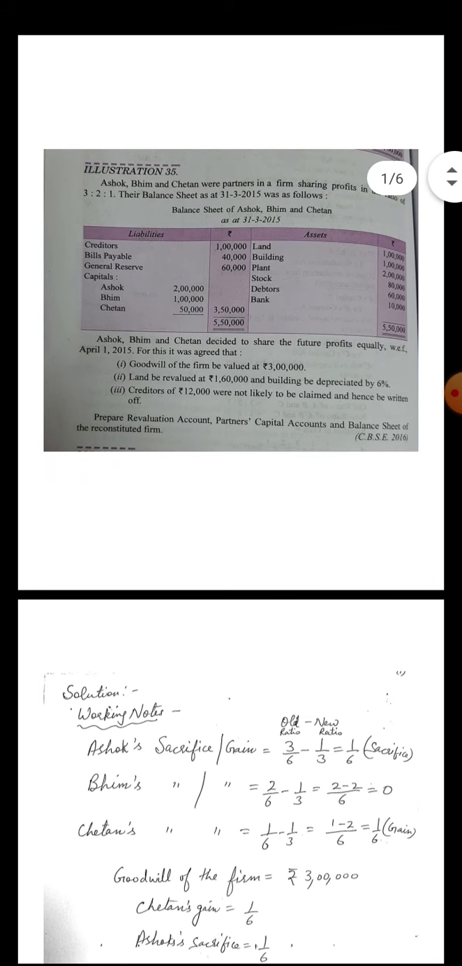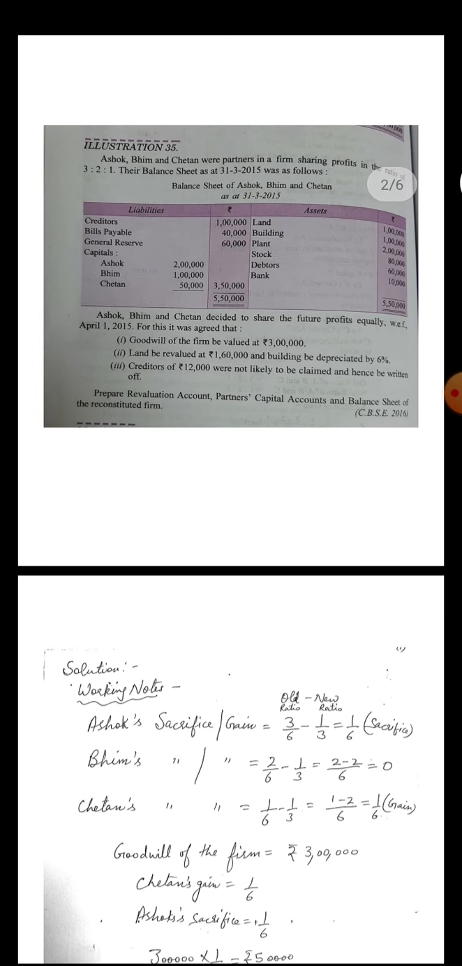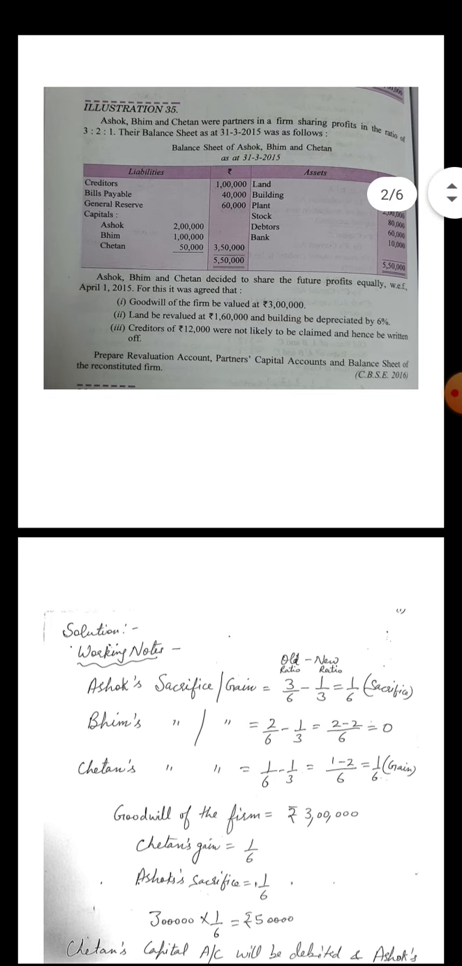Earlier the value of land is 1 lakh and now the value of land is 1,60,000. So there is a profit on land of 60,000, which will be posted on the credit side of the revaluation account. And building be depreciated by 6%. The value of building is 1 lakh and the amount of depreciation is 6,000, and the new value of building is 94,000. So there is a loss in the value of building, which will be posted on the debit side of the revaluation account.